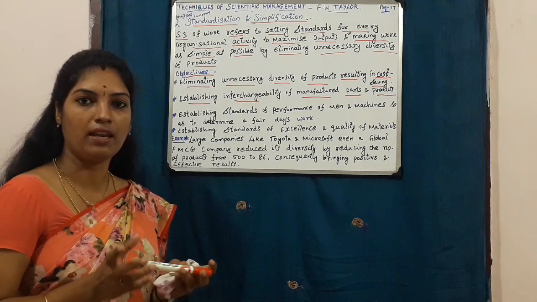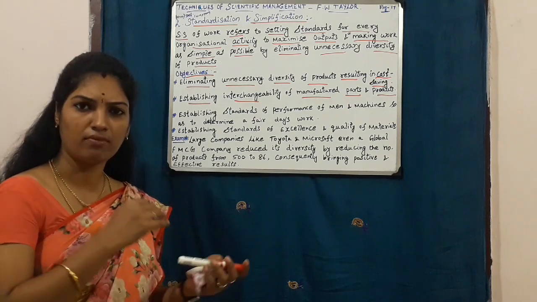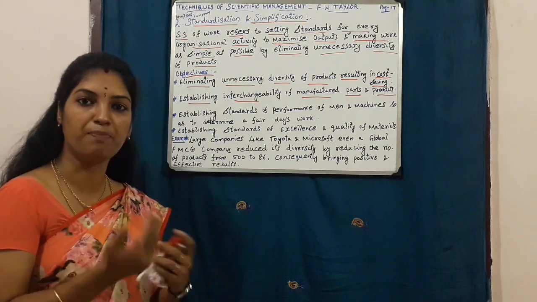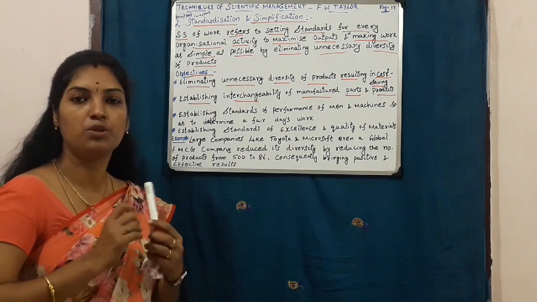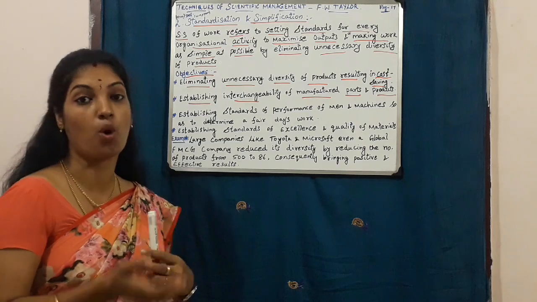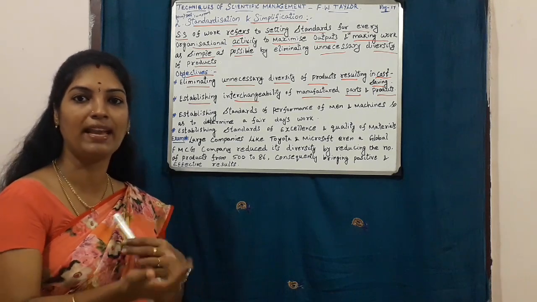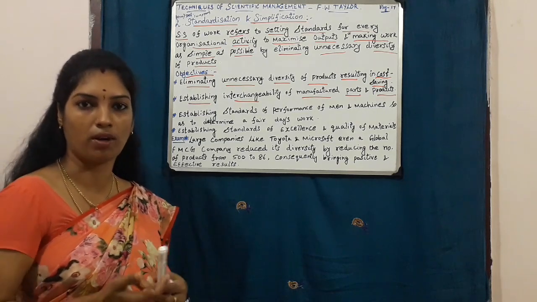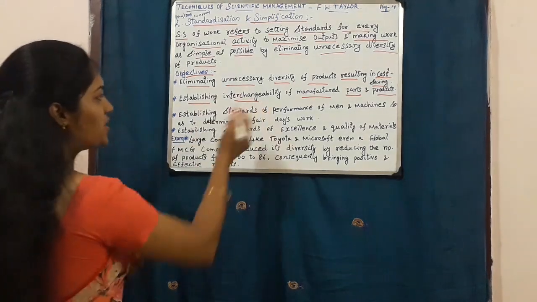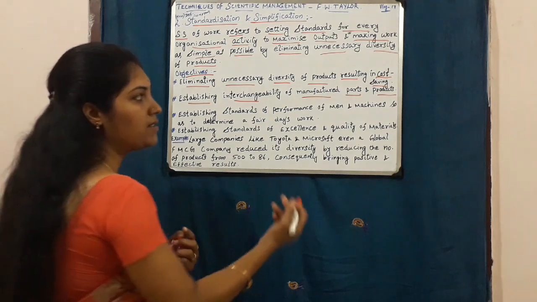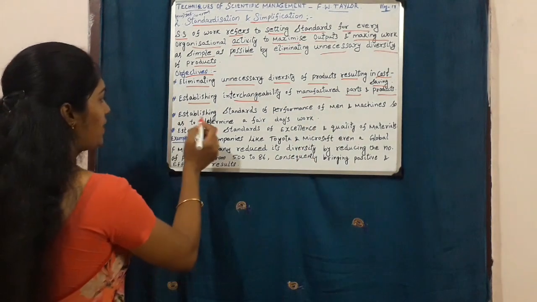If you take any two-wheeler company, they'll be purchasing the spare parts from different manufactured units. The two-wheeler company cannot manufacture all these spare parts. They used to interchange from various organizations or manufacturing units. So that is what it means. So establishing interchangeability of manufactured parts and products will take place.